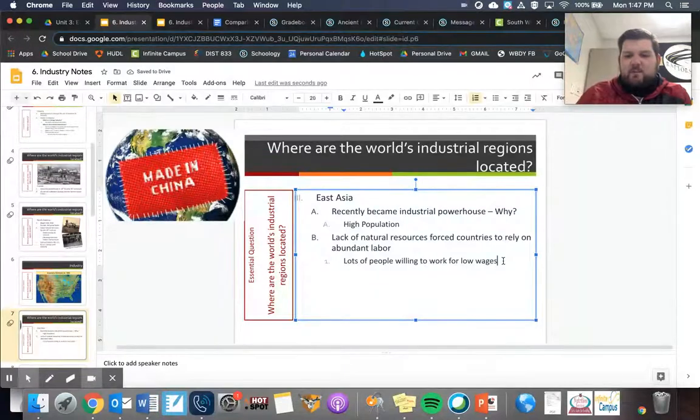There's lots of people willing to work for low wages there, which is what allows them to be industrially successful.